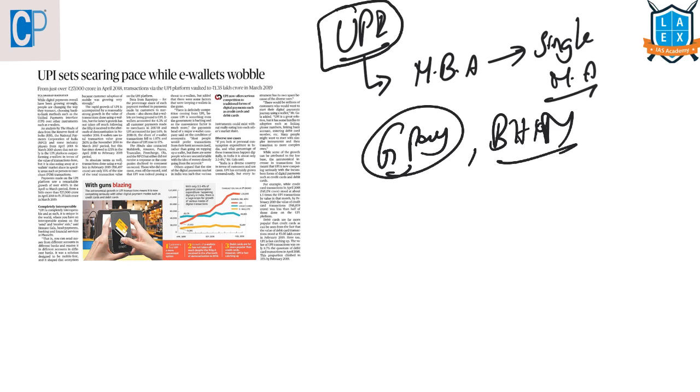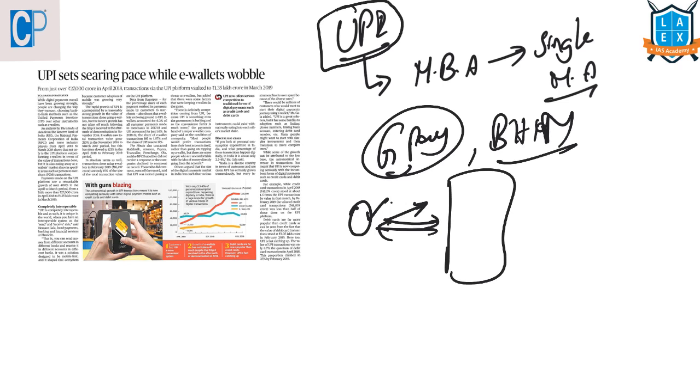Here we have to link our bank account so that from this bank account we can transfer money or receive money from any bank account. So this payment interface will be an interface that allows these payment transactions.